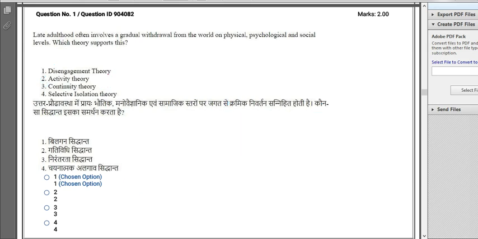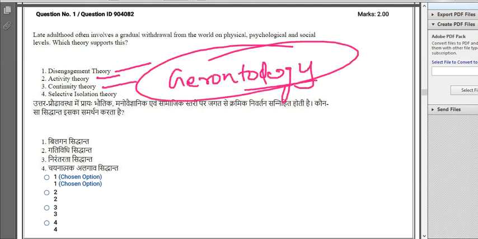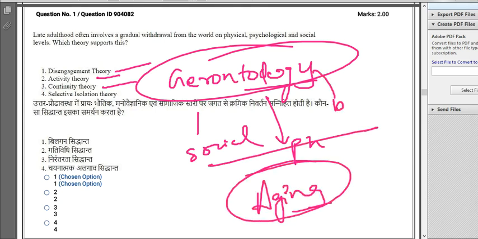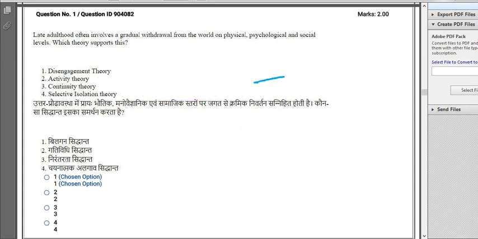And these three are related with gerontology as well, which is the study of the social aspect, the psychological aspect, as well as the biological aspect of aging.